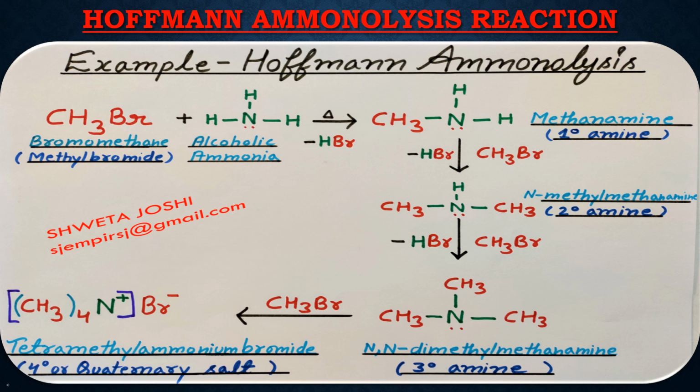Again, this 2 degree amine is reacted with CH3Br and HBr is removed. After the reaction, N,N-dimethyl methanamine, which is a 3 degree amine, is formed. Now at last, this 3 degree amine is again reacted with CH3Br and a 4 degree or quaternary salt, which is tetramethyl ammonium bromide, is formed.